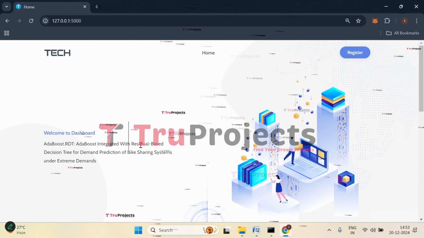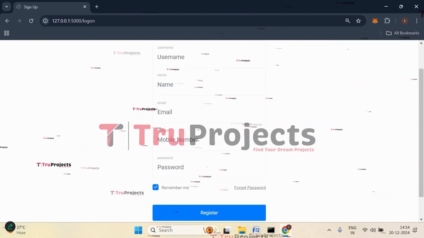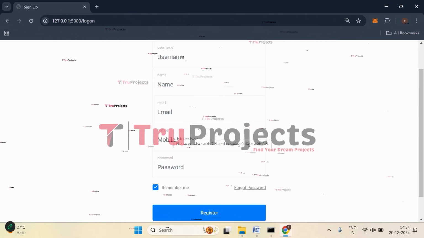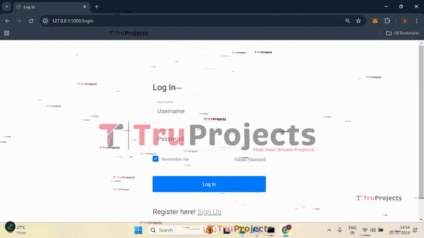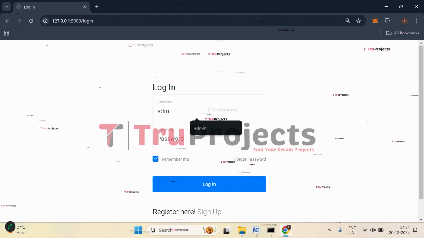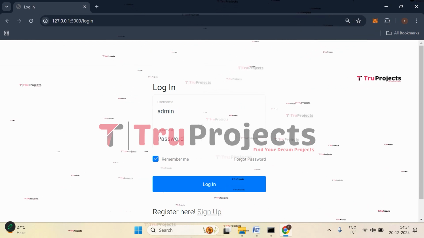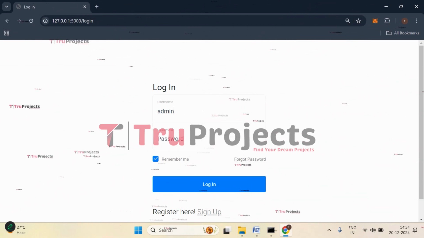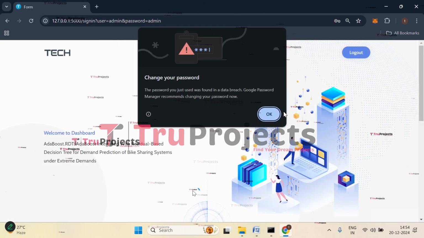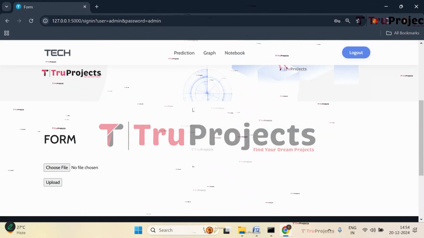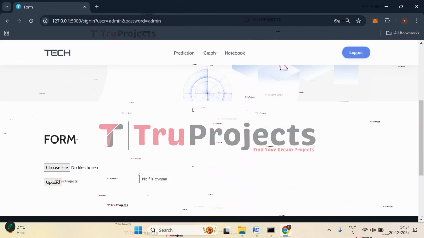We need to register first. Click on register and enter all the registration details if you are registering newly. I have already registered, so I'll directly sign in. Click on sign in. Give your username and the password. Click on login. We have logged in successfully and we are redirected to the prediction page of the project.